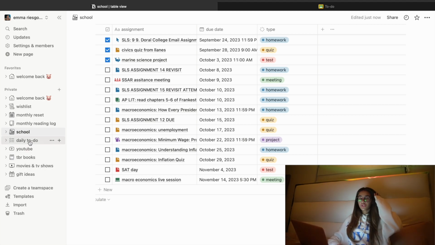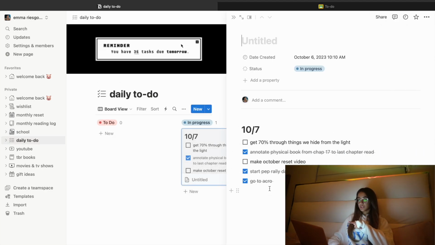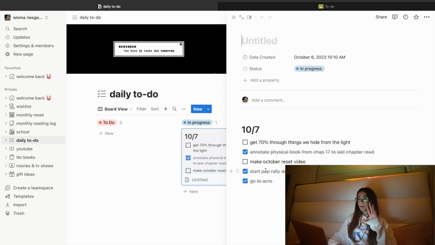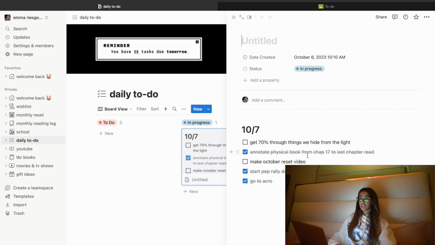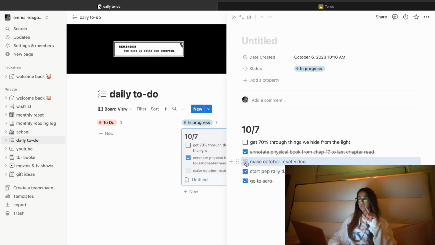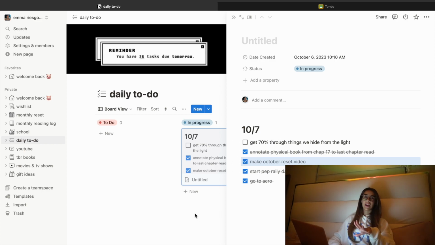And then just to go through the rest of my Notion, I have my daily to-do. Today I had a bunch of things I wanted to do. I went to acro, I started my dance for the school pep rally. I was reading on my phone yesterday, so I wanted to annotate the physical book. I did that today. Make October reset video, currently doing that. And then get 70% through Things We Hide from the Light.